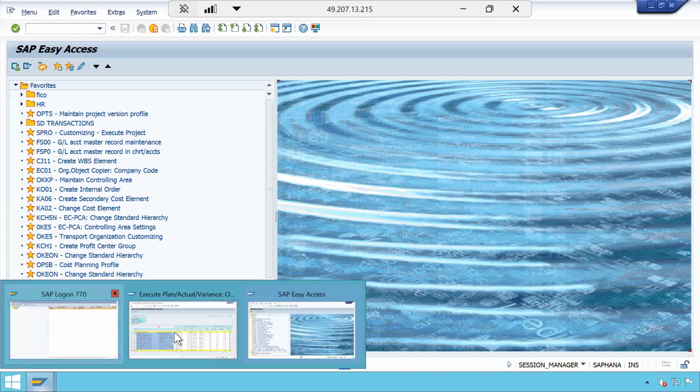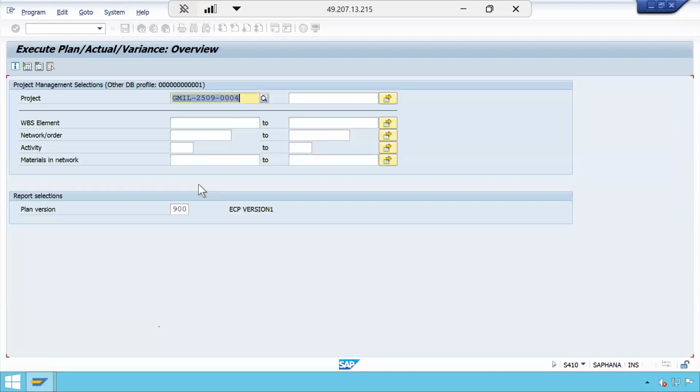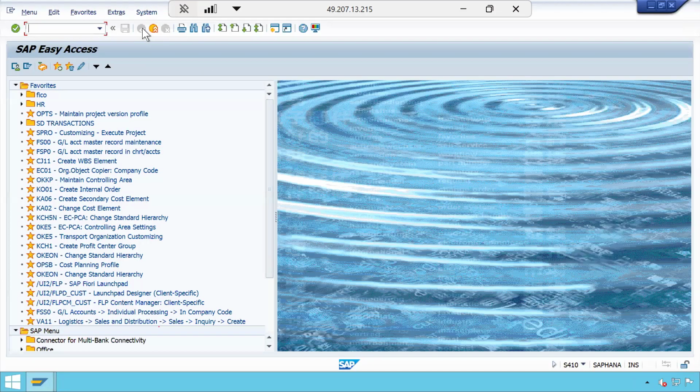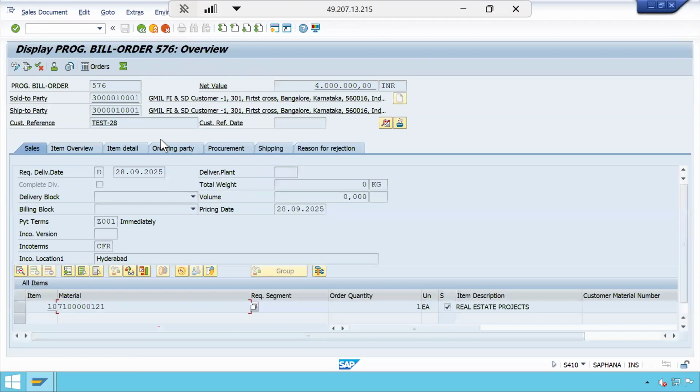I have a query regarding sales order. In sales order, at the header level we have account assignment. If you want to assign WBS at header level, what will be the impact? Because we assigned it at the item level. See, there are two things: header level billing or item level billing. Header level billing is applicable when you are doing the billing for all items at a time.